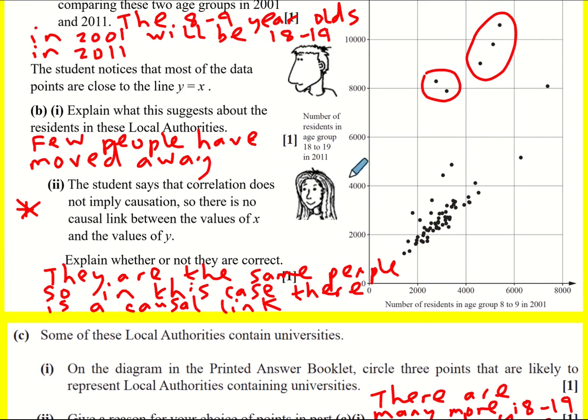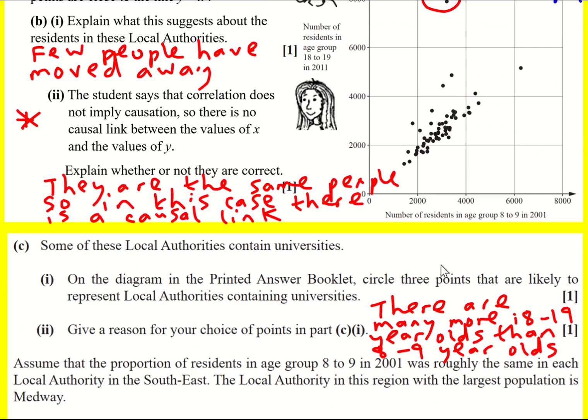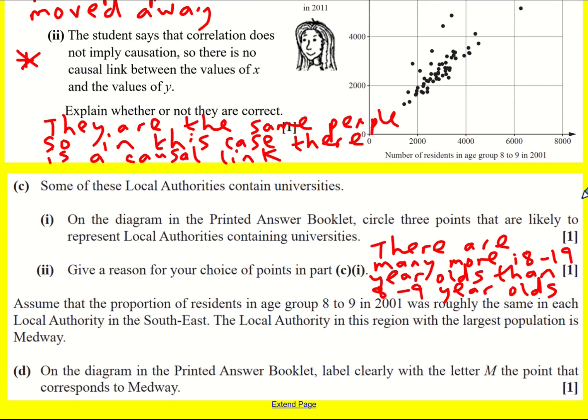So what we're saying is that maybe 10% of the whole population were 8 to 9. Which one of these has the highest population? It's going to be this one. I'll write M by it, because that is the one with the most 8 to 9-year-olds. We're assuming the same proportion, at this 10%, so overall this would have the highest population. Hope you're happy with that.